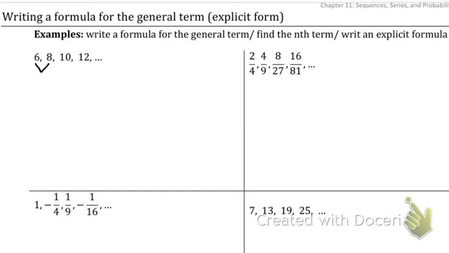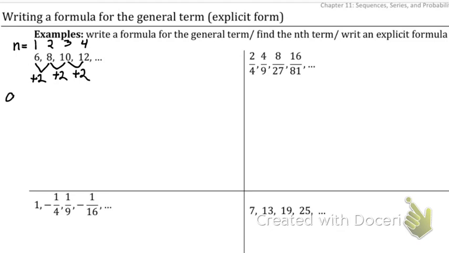If I look at from 6 to 8, well, I add 2. From 8 to 10, I add 2. From 10 to 12, I add 2. And I'm just going to note my term numbers. So I'll put n equals, this is my first term, this is my second term, this is my third term, this is my fourth term, and it would go on from there. So all we're doing is adding 2, adding 2, adding 2.